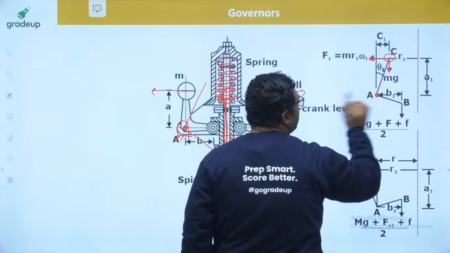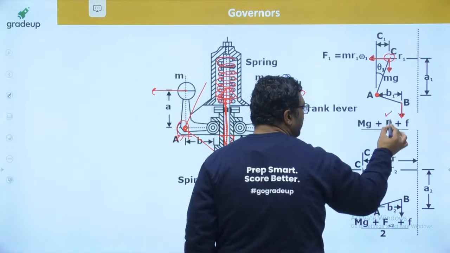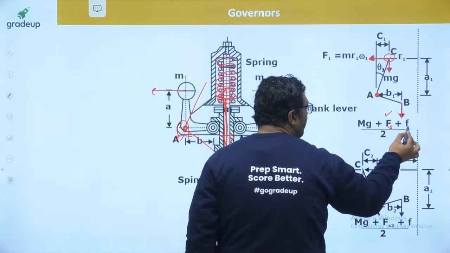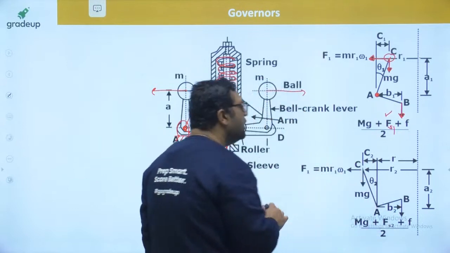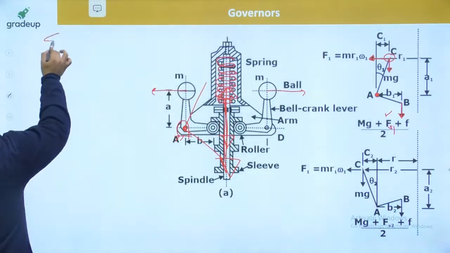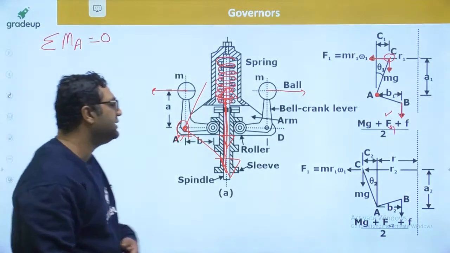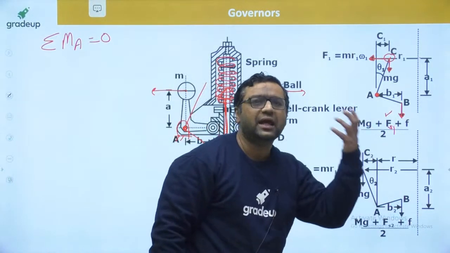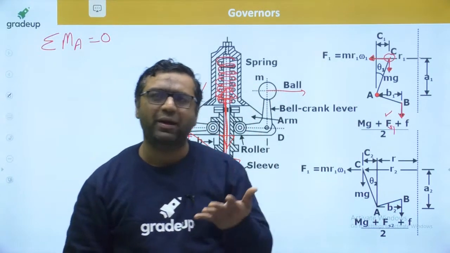So you can take the moment about this point. This is the mg, and this is the friction force and spring force. This is Fs, the spring force, and this is the friction force. Let us say this is Fs1, this is Fs2. So you can take the summation of moments about A. As I said, these types of questions cannot come in the paper. Otherwise, there are 6 factors. They cannot make an objective question over that. But still, I am telling you how to take moments about that.